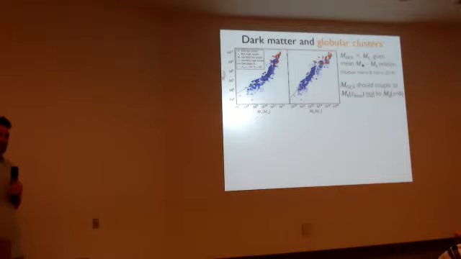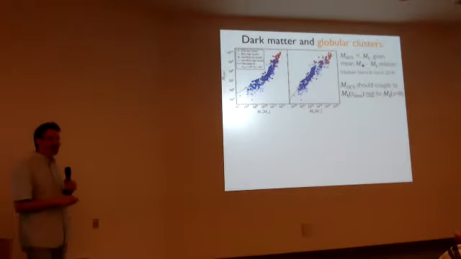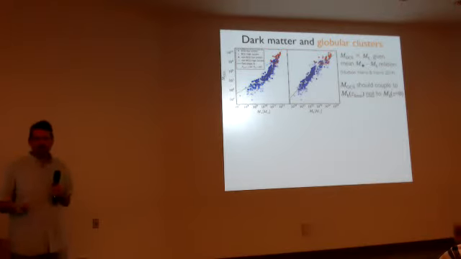For one thing, globular clusters are not out at the virial radius. They're well inside, say, 1/10 of the virial radius typically. So they shouldn't really couple that well to the halo mass. Well, maybe it's just a secondary effect. They should really couple to the inner parts of the halo when the globular clusters form. And we've been able to test that.